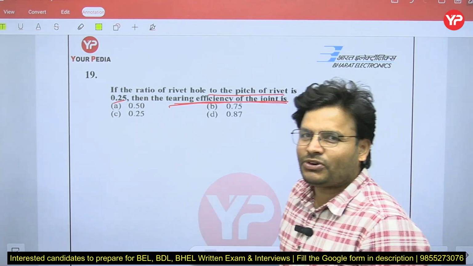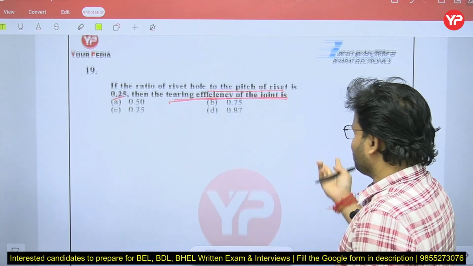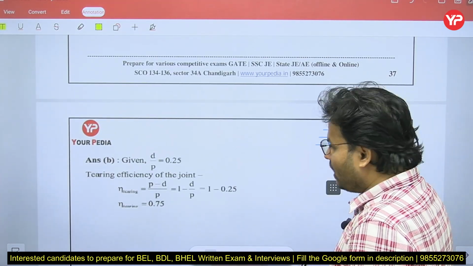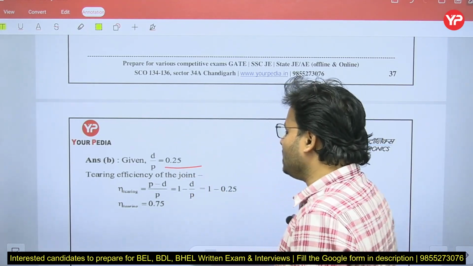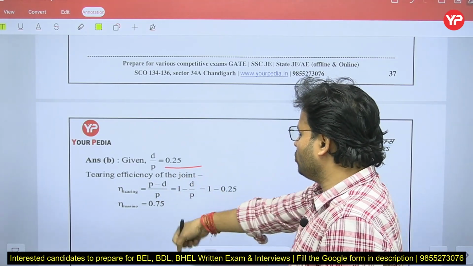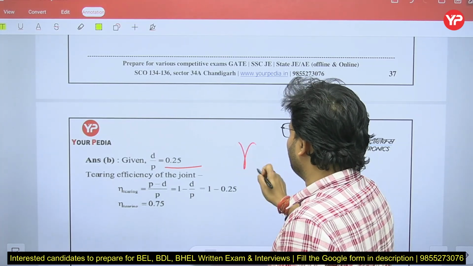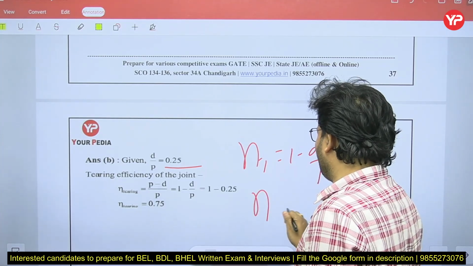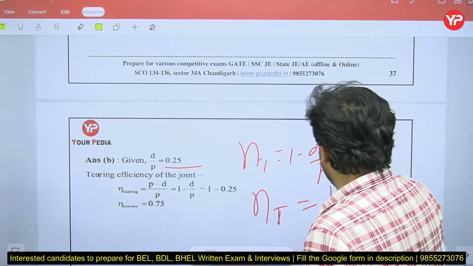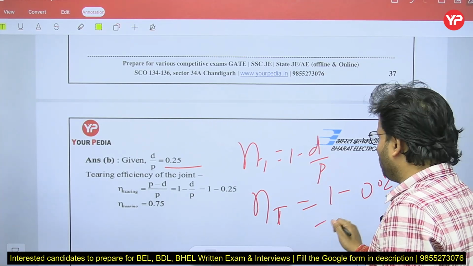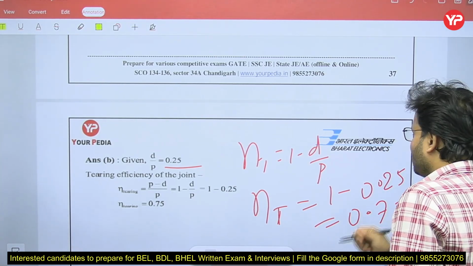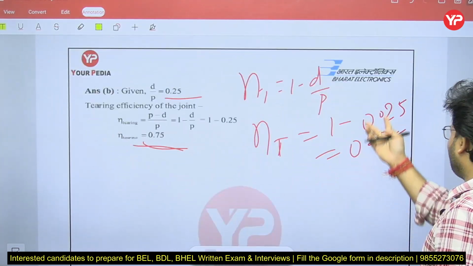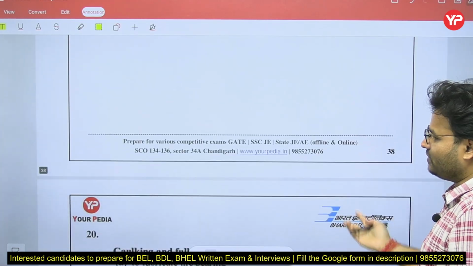You have to remember that formula. Very frequently it is going to be asked. Here I have given the formula, try to remember. The formula: D upon P is given. Tearing efficiency is (P minus D) upon P. So P and P will get cancelled out. So tearing efficiency is 1 minus D upon P, and the tearing efficiency is equal to 1 minus 0.25. By solving that you will get 0.75. So tearing efficiency is how much? 0.75 is the right answer. If they ask for the percentage, it will be 75%.